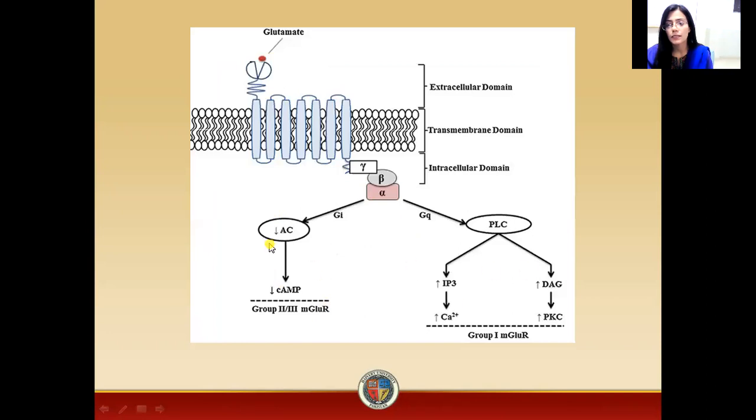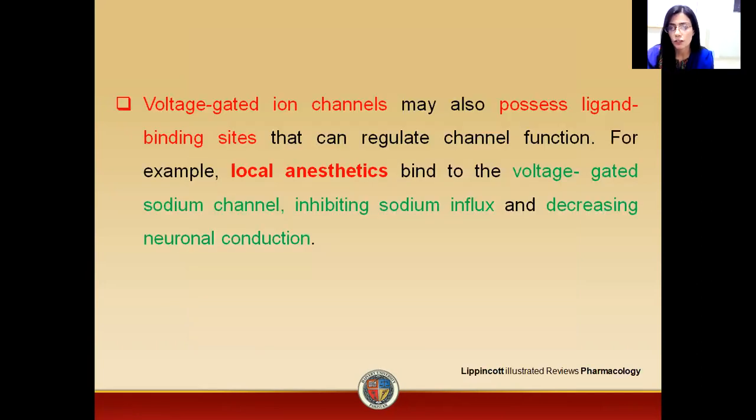Now, this is the diagram which represents that these glutamates are actually interacting with two different types of G proteins. First one is the Gi protein and second one is the Gq protein. If they interact with the Gq protein, there will be an increase in flux of calcium. While in the case of the Gi protein, there will be decreased cyclic AMP level in the cell. So there will be decreased phosphorylation.